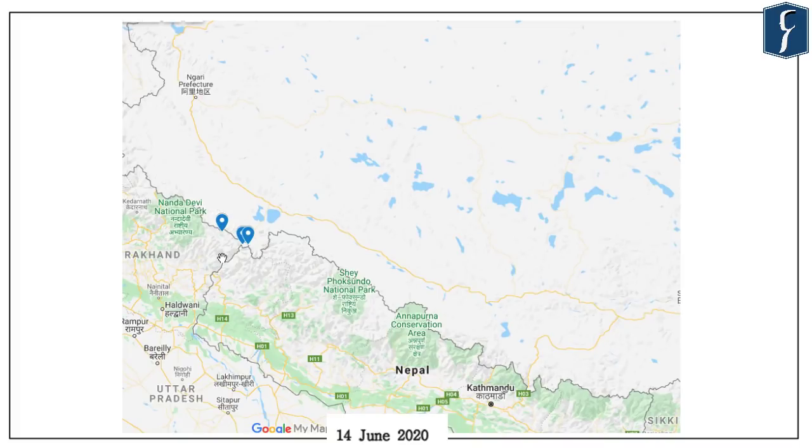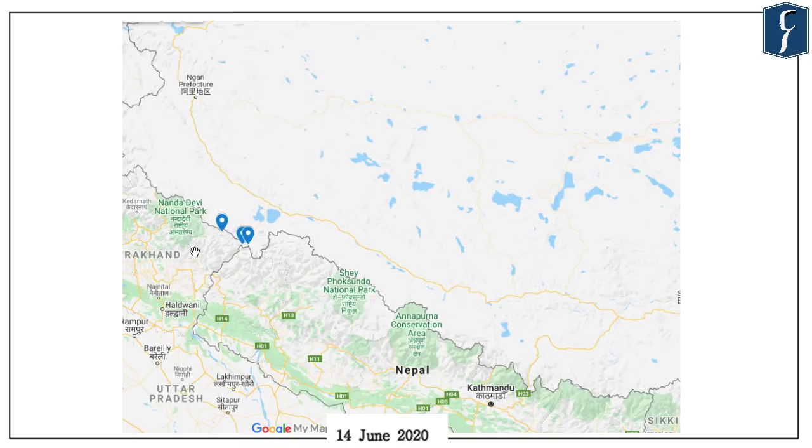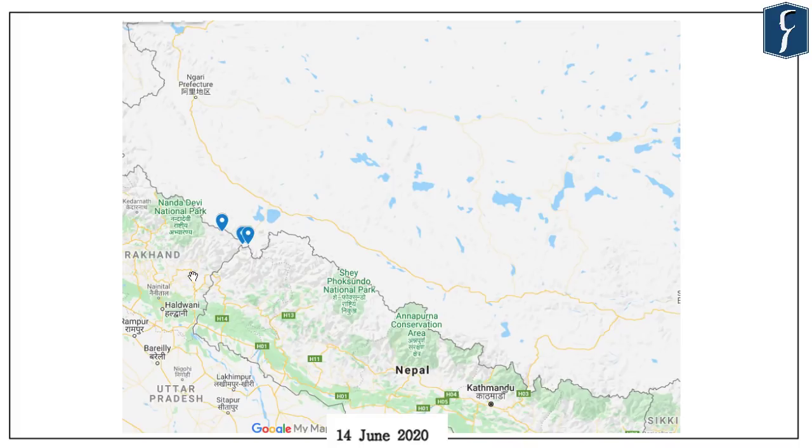So, you can see how Nepal has considered the westernmost location as its origination point because that will yield maximum advantage to Nepal as far as the boundary is concerned. Now, since it considers this to be an origination point, the political map, which has just been finalized by Nepal and approved by the lower house, gives it access to a triangular shaped land defined by Limpiyadhura, Lipulekh, and Kalapani.